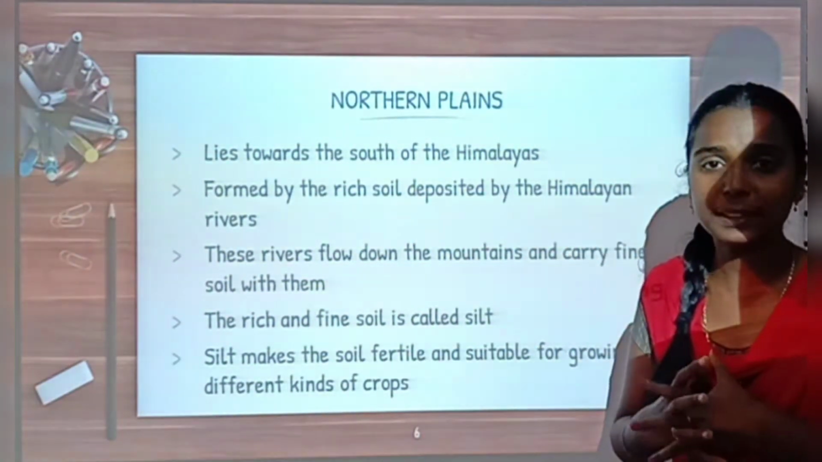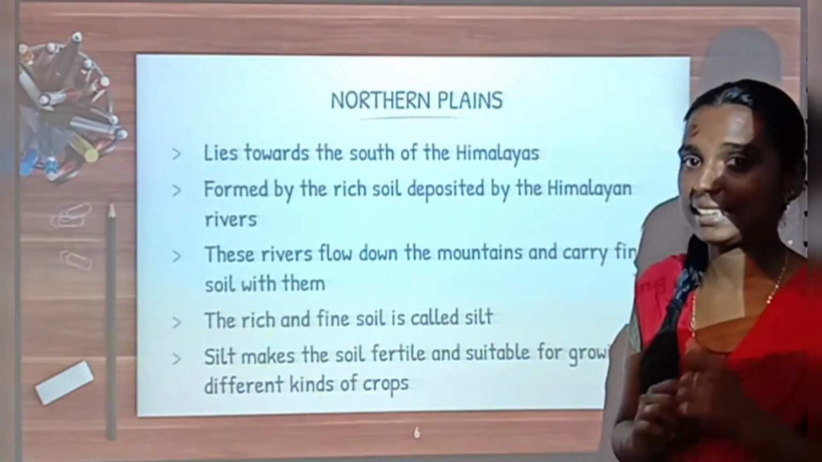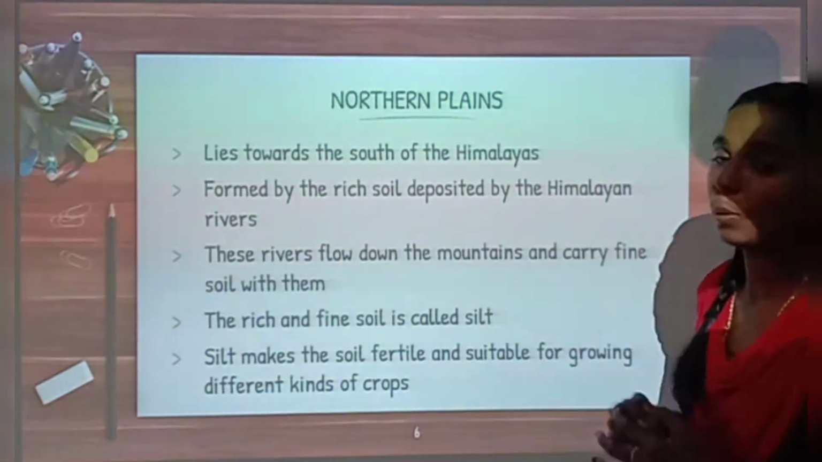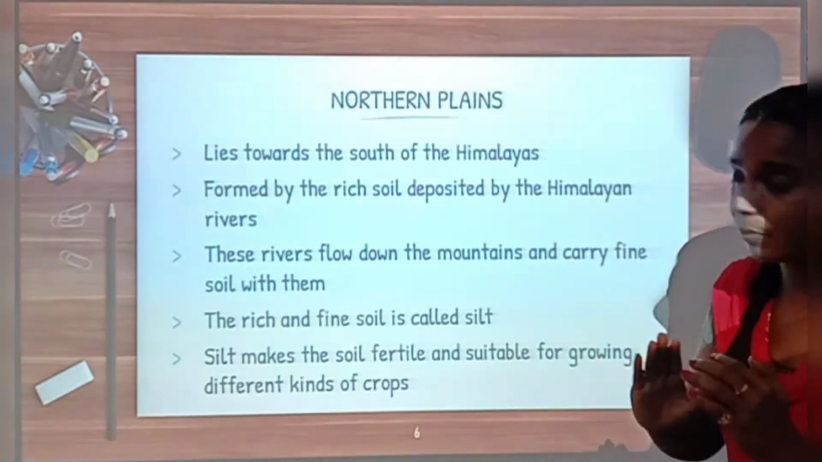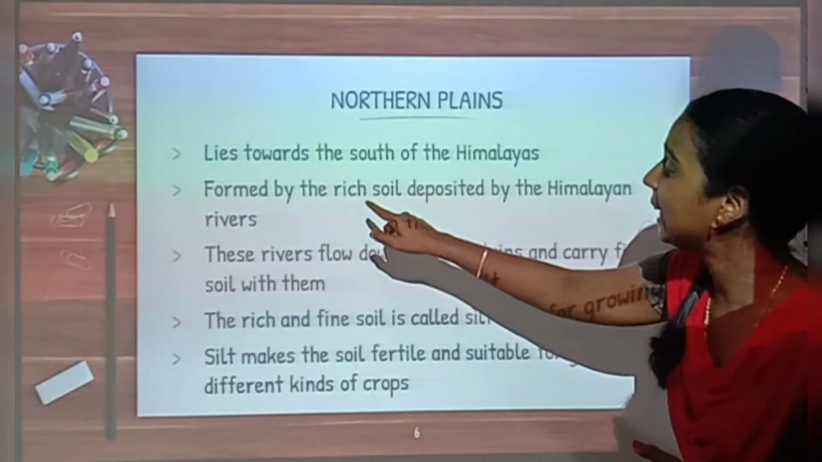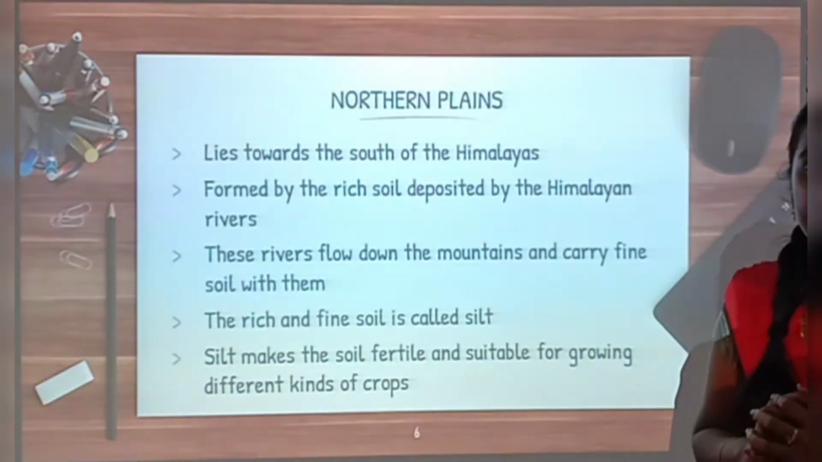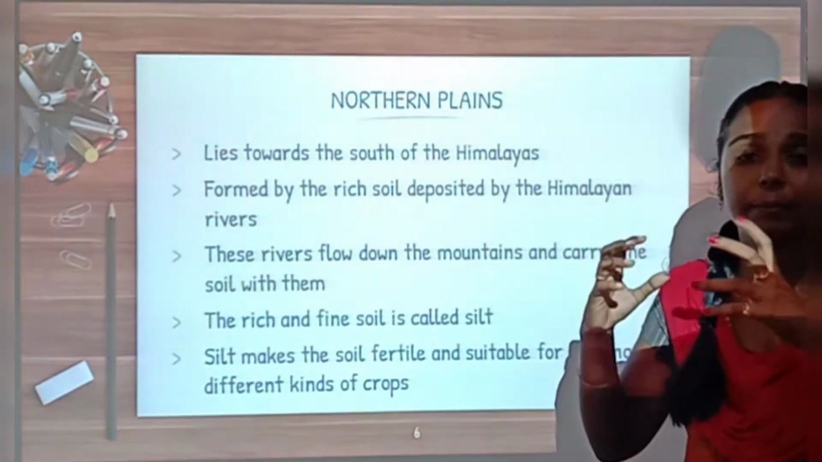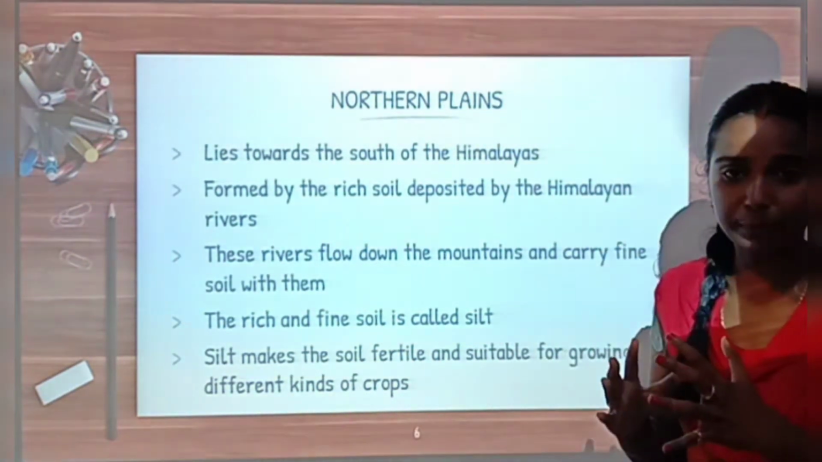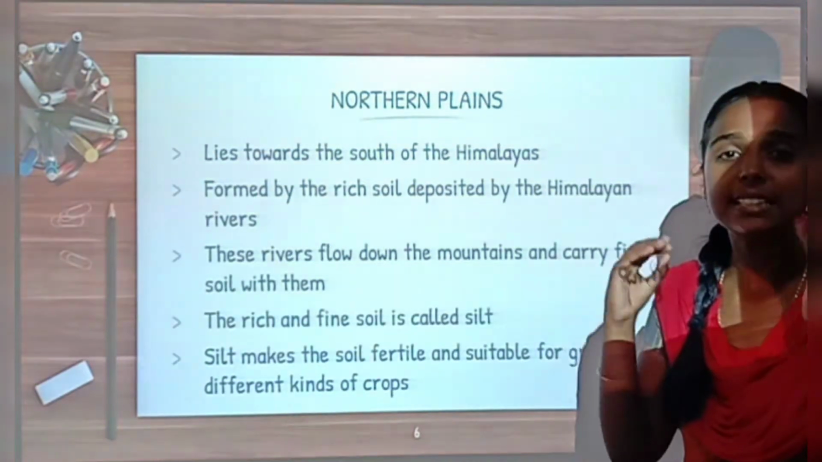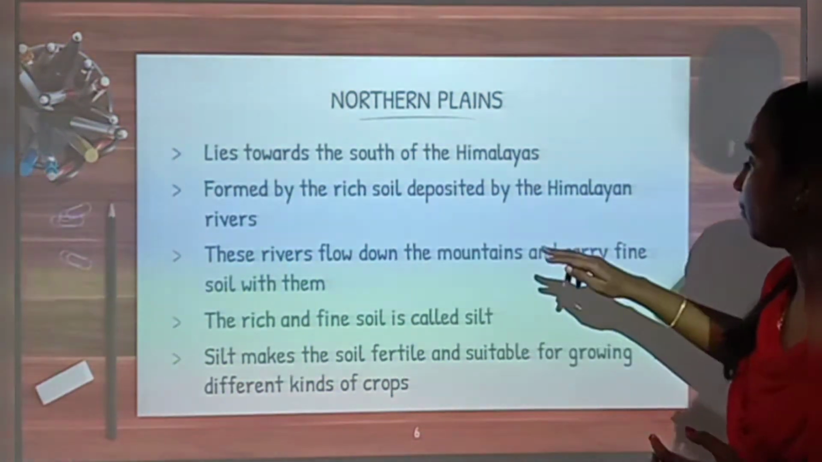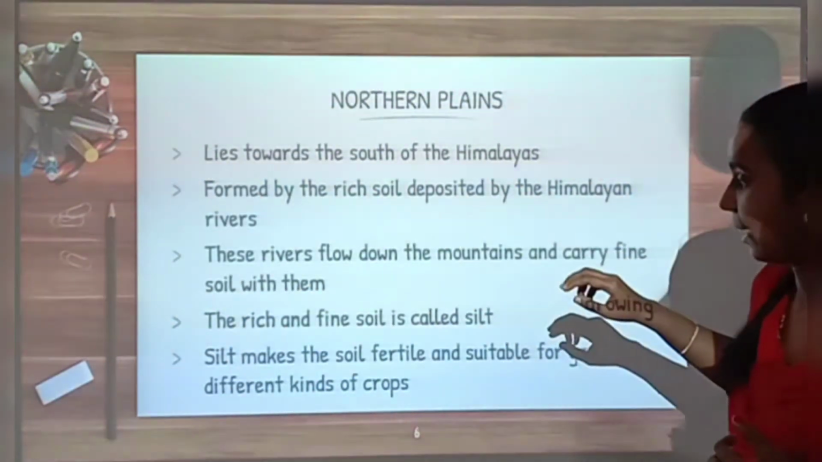Do you remember something about northern plains? Let us check. Where are they located? They lie towards the south of the Himalayas, and are formed by the rich soil deposited by the Himalayan rivers. While flowing, Himalayan rivers carry fertile soil with them, and the northern plains are formed by that fertile soil. These rivers flow down the mountains and carry fine soil with them.